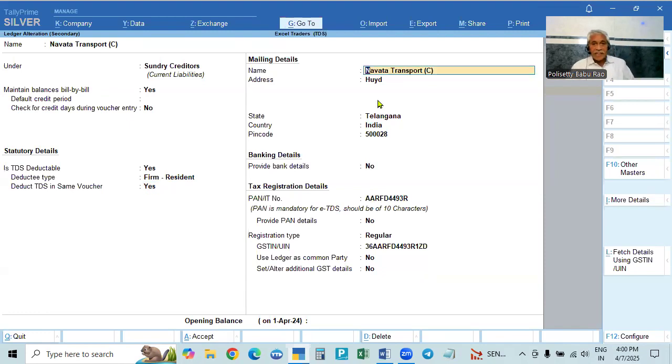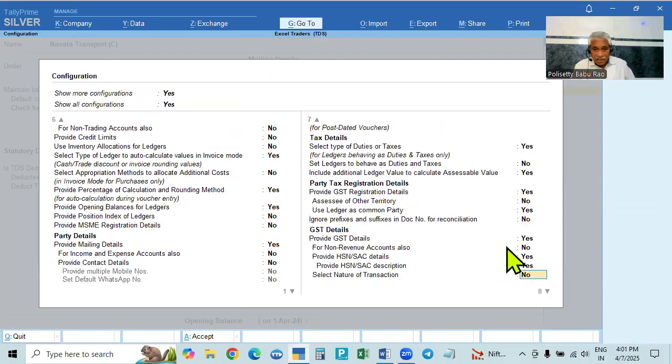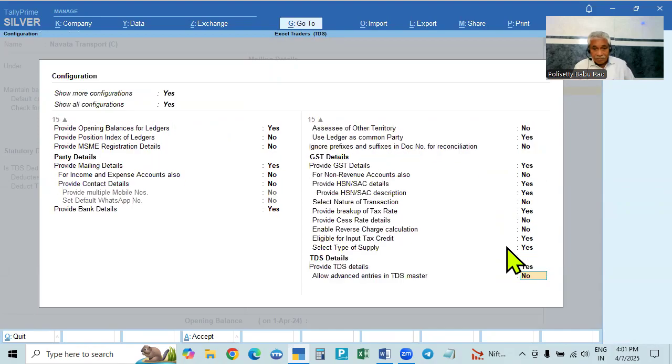If you click it, the cursor goes to the mailing name and address. But here, we can show the nature of payment also. In such a case, what to do is go to F12, go to the right side. At the end, after the GST details, we will get TDS details. Here, TDS details. First one is provide TDS details.